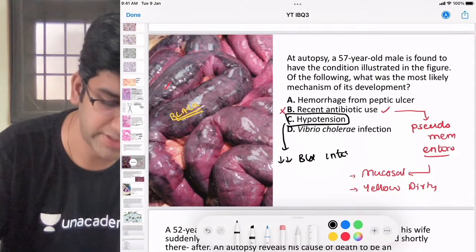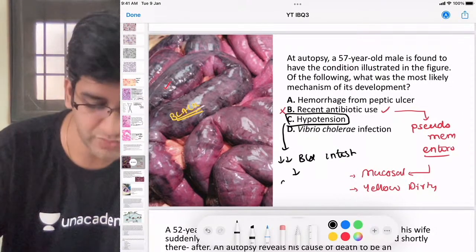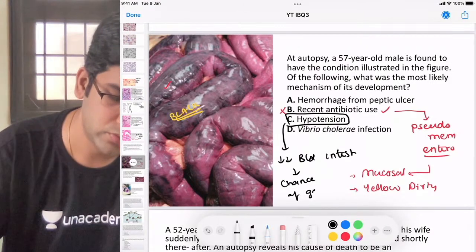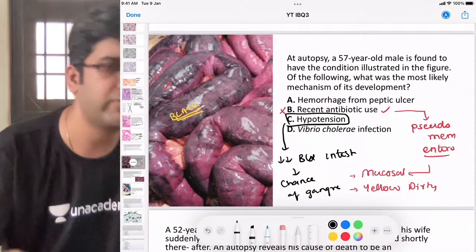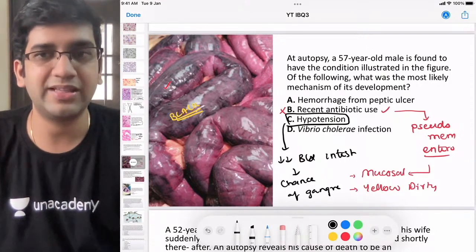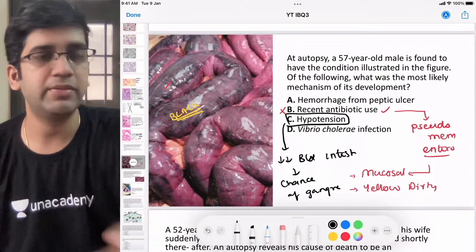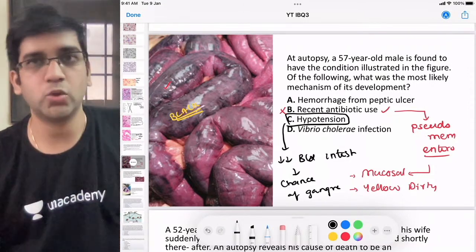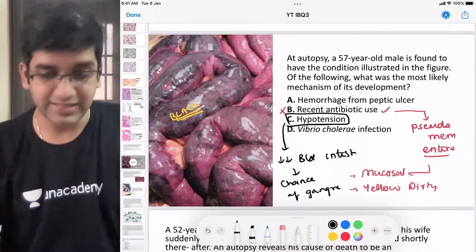So there's less blood to my intestine. Obviously, there is a chance of gangrene. So that's the only far-fetched route here. So please don't go with an impulse. Don't write the answers immediately. That's one of the bigger problems for us. We tend to give an answer immediately and we might go wrong here. Fine. Okay. There's an easy trap.